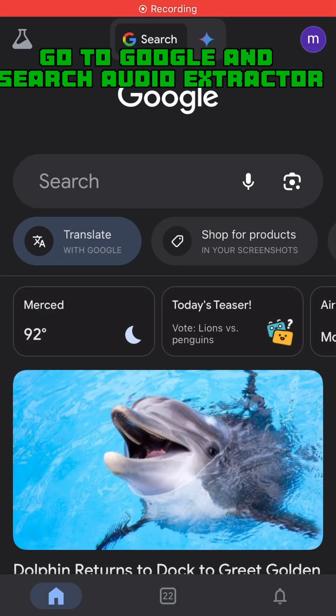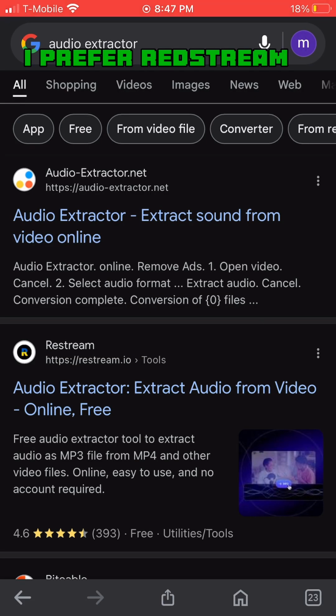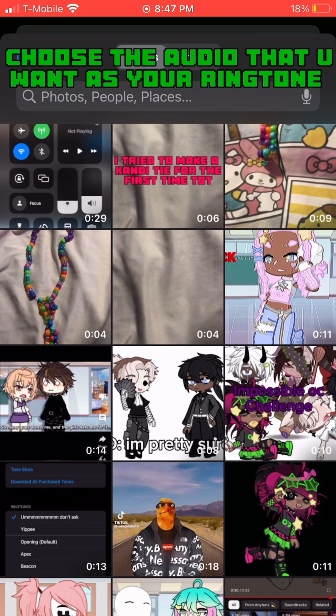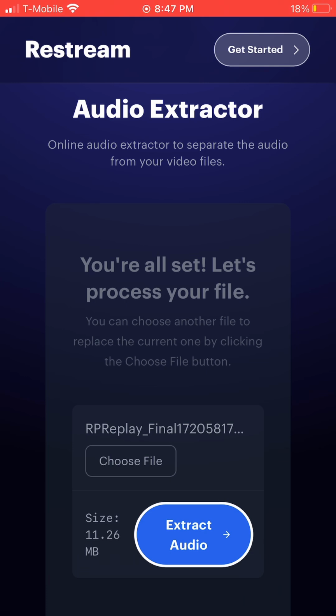Go to Google and search audio extractor. I prefer Redstream. Click choose file. Then photo library. Choose the audio that you want as your ringtone. Click extract audio.